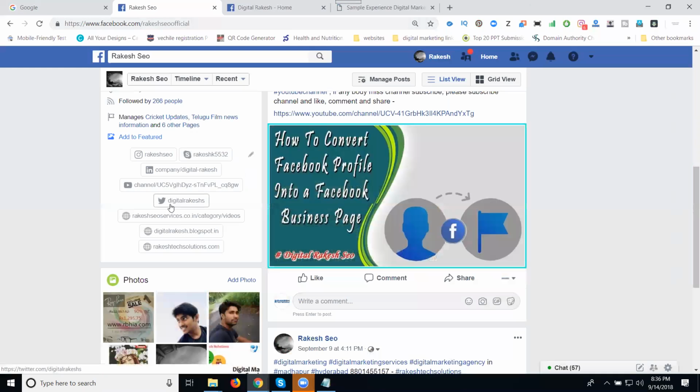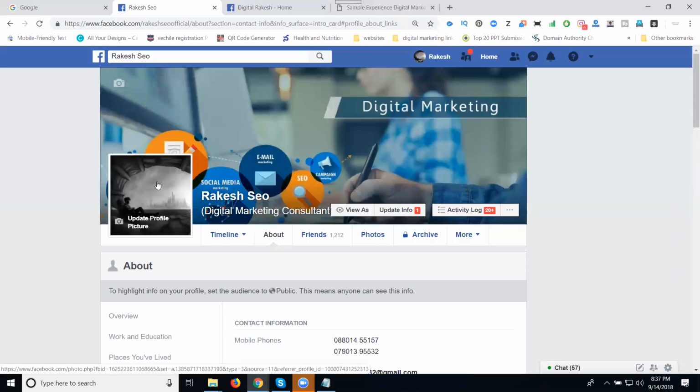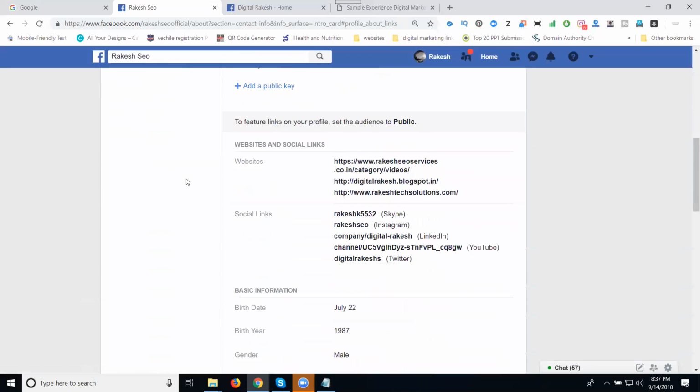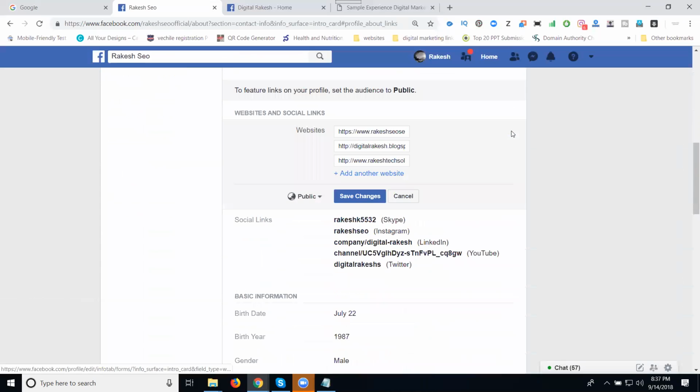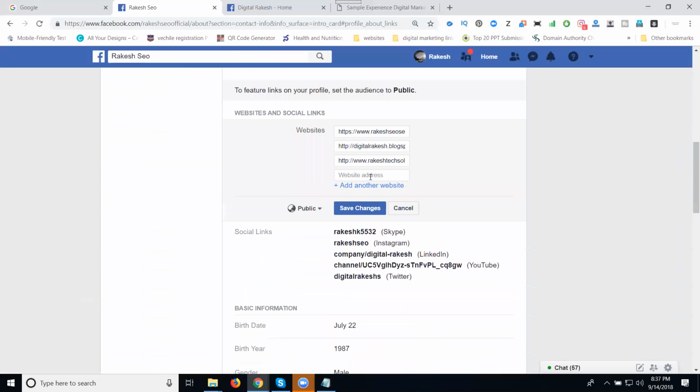Next one, see here, Twitter. What is that? Website. Here, every option is there. I can promote our specific URL. See this one. Anything will be possible. Just click for edit. The option called website is here. Click for edit. See this one. We have to promote specific website URLs. You can add it here.